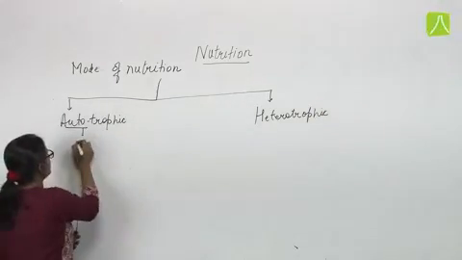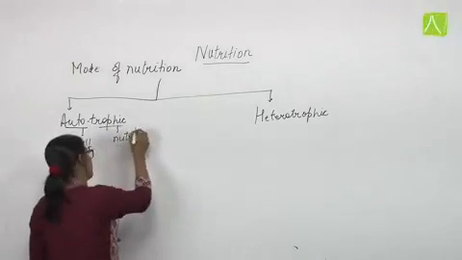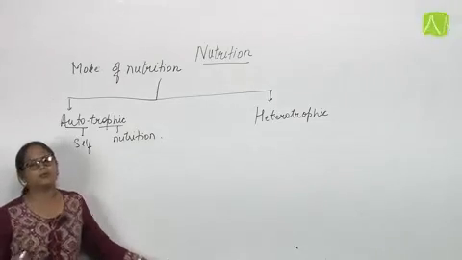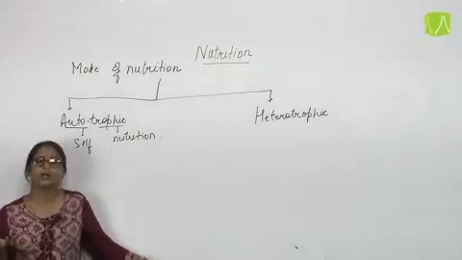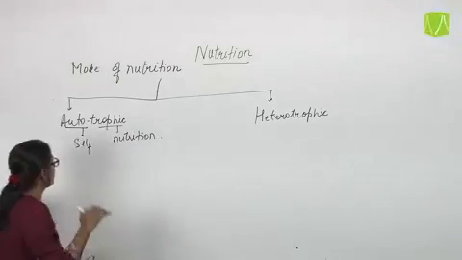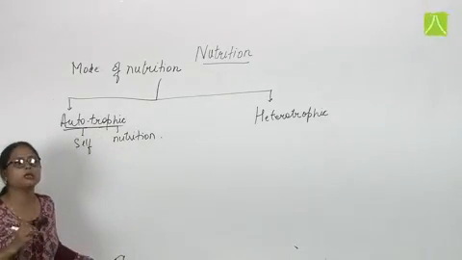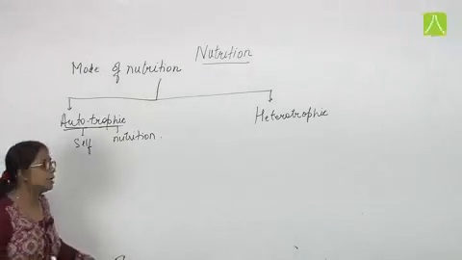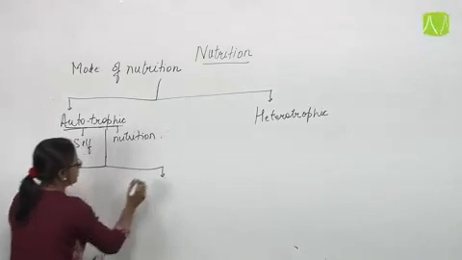Auto means self and trophic means nutrition process. That means in this type of mode, organisms are self-nourishing. That means they are preparing their own food. They can prepare their own food on their own. That is why this type of nutrition is known as autotrophic mode of nutrition. That means they don't need to depend on others for their nutrition. They can prepare their own food easily. This type of nutrition is again of two types.